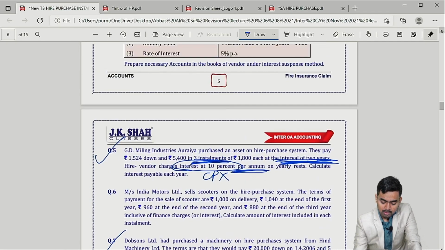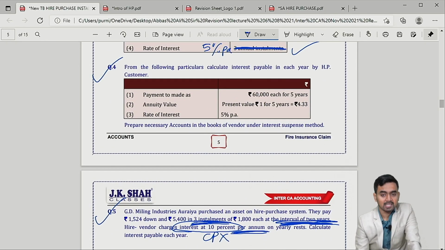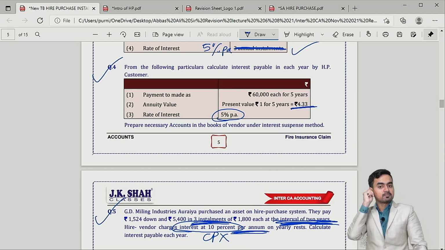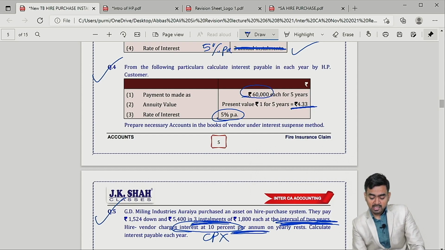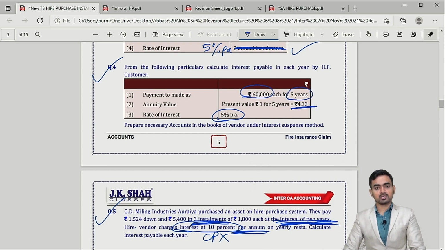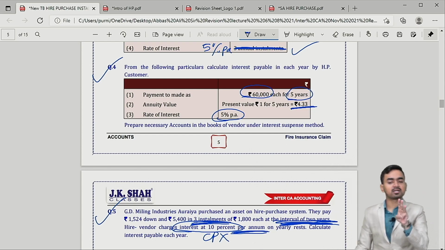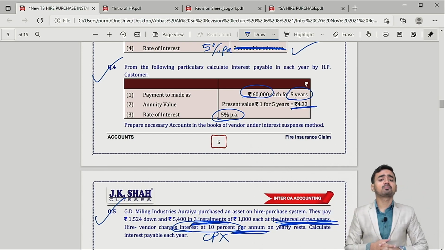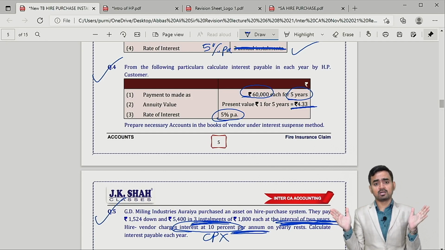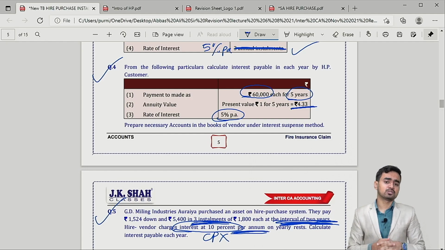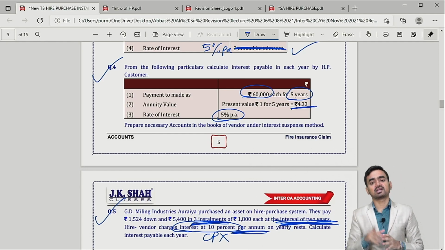Okay, so for this question number 4 of classwork, you can see on the screen. Just check. Rate of interest is there, annuity factor is there, 4.33. You will pay 60,000 rupees for 5 years. So 60,000 in first year, 60,000 in second year, 60,000 in third year. Likewise, for 5 years you will pay 60, 60, 60. So tell me, in all 5 years you have paid how much in total? 60,000 into 5, that is 3 lakh rupees.